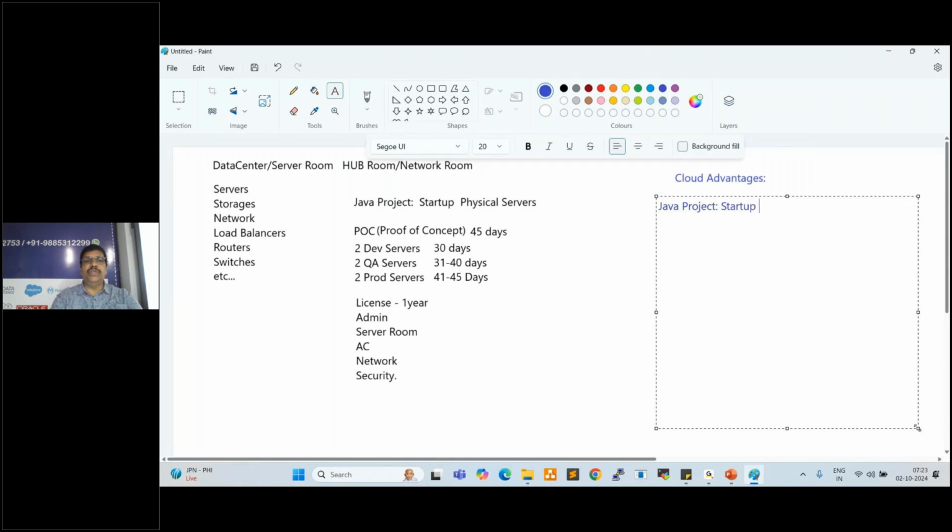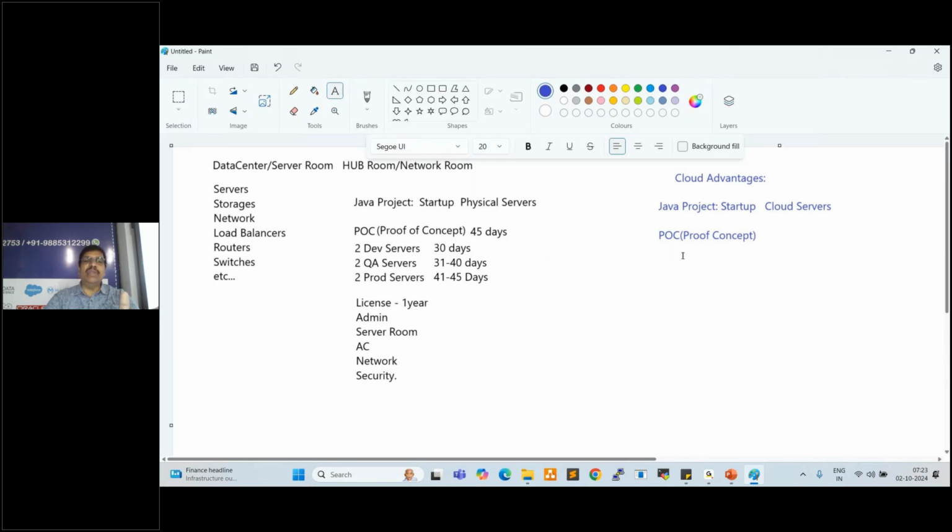Startup. So here we use the cloud servers, for example, AWS servers. Okay. Yeah. So same POC, it's a proof of concept. In the cloud, what will happen? Whenever we need any servers, we can create them within a minute, on demand, right? So no need to buy all the servers at a time. Physical servers we need to buy at a time, but on the cloud side we don't need to worry about this, right?